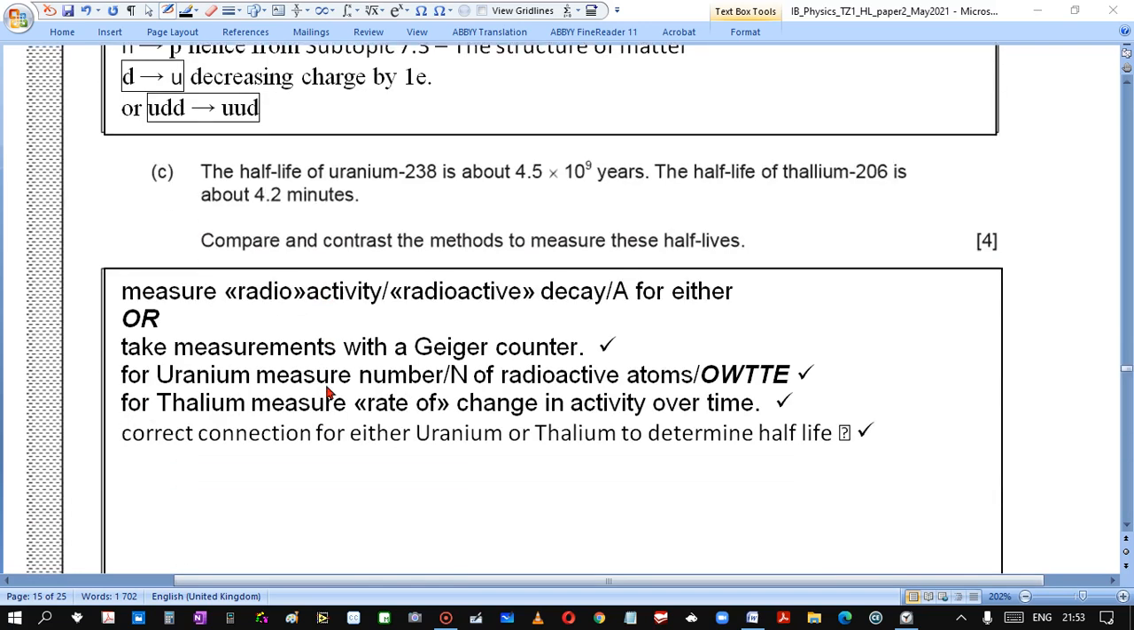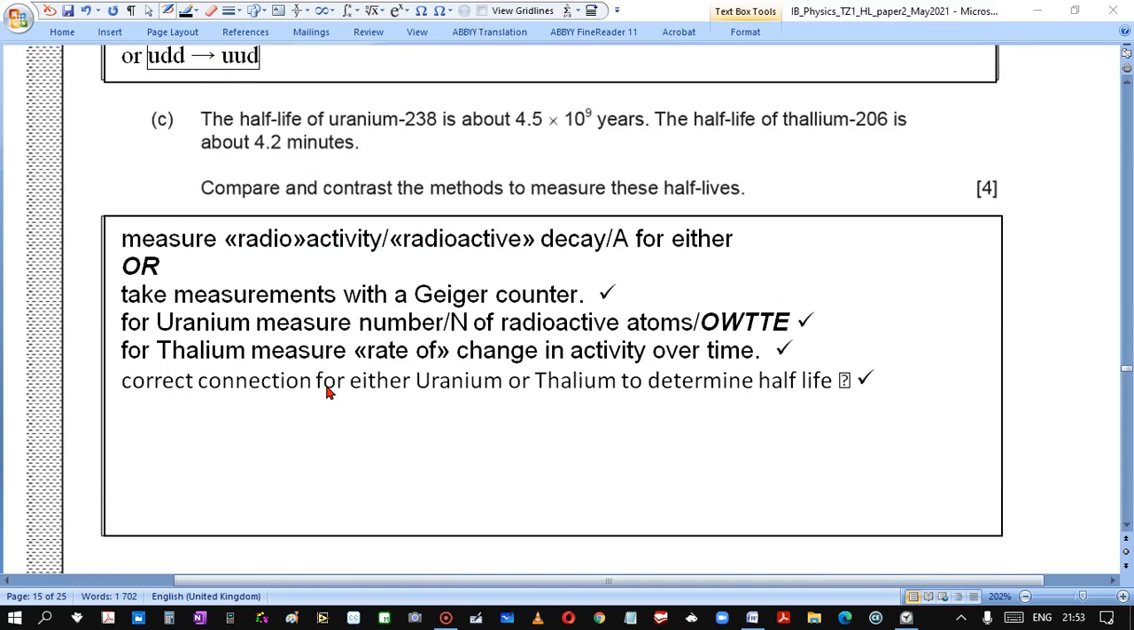The half-life of uranium-238 is about so many years. The half-life of thorium is so many minutes. Compare and contrast methods to measure these half-lives.